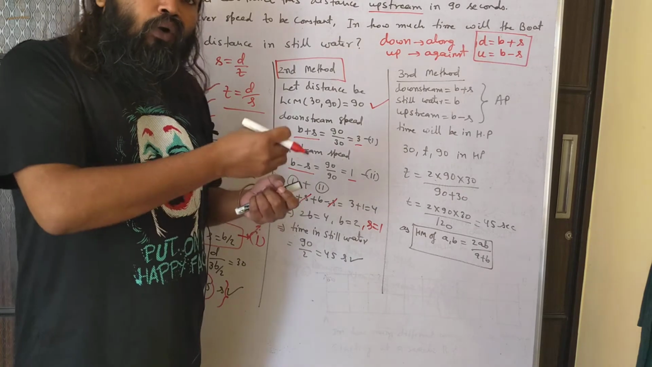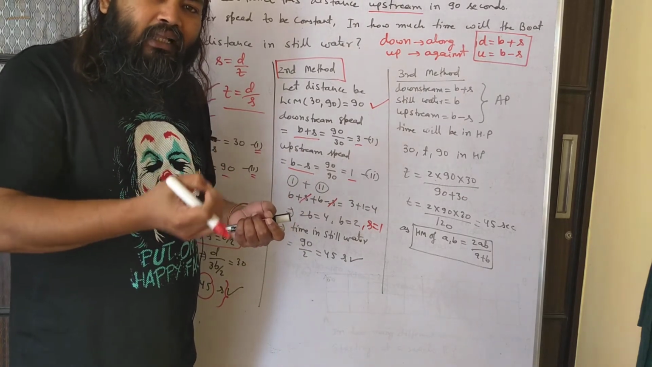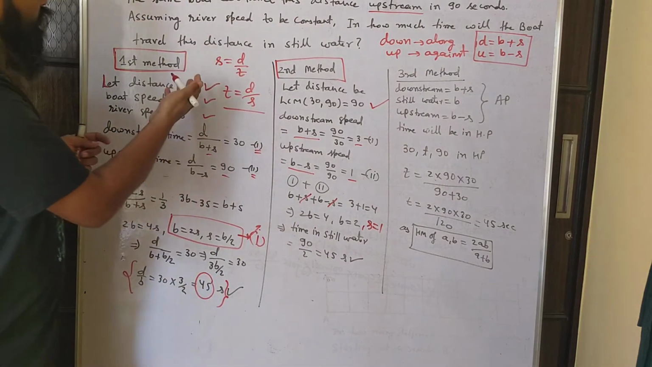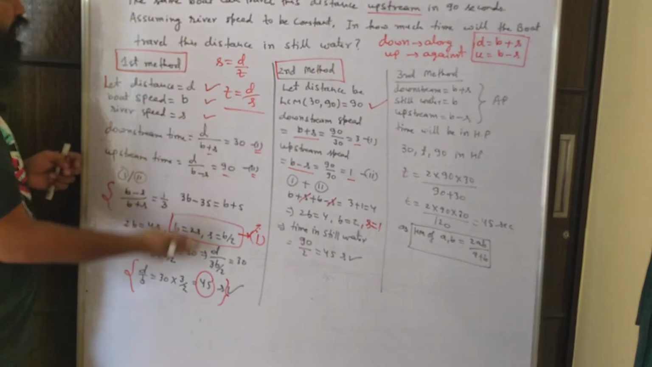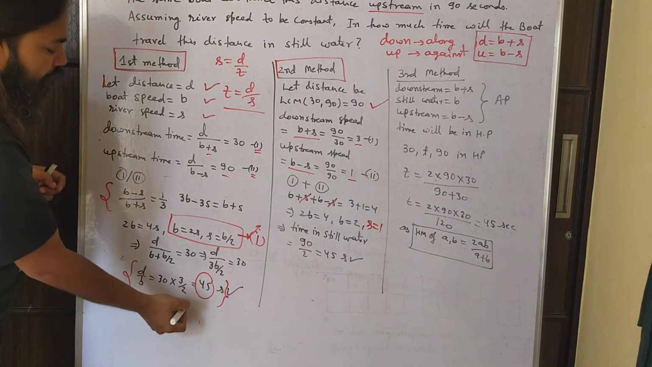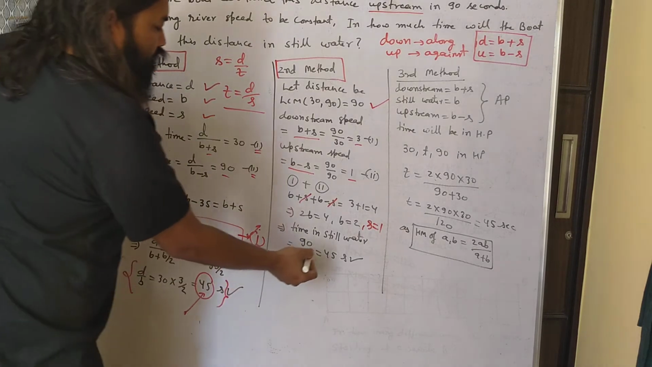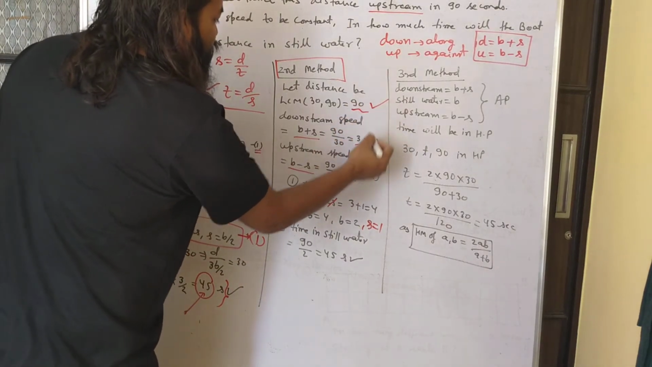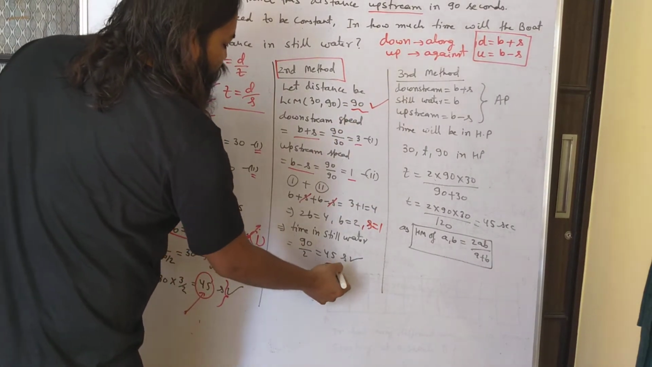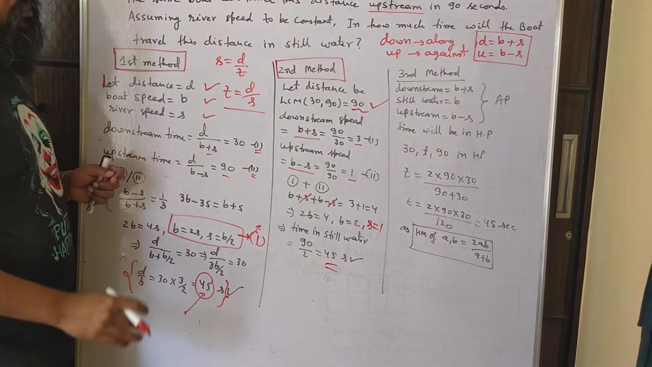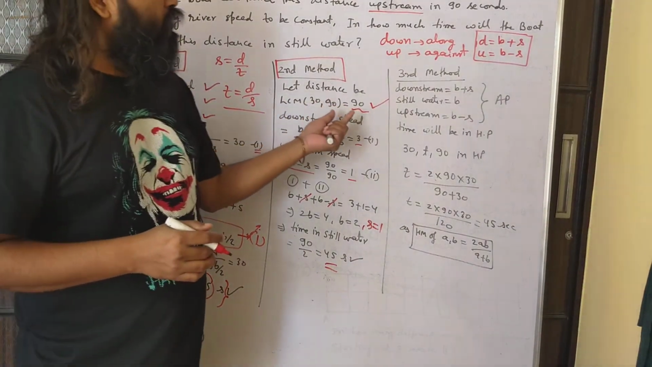So see, throughout we have used the same distance, 90, 90, 90. In the previous method, I assumed the distance to be d. Still I got the answer as 45. In this one, I assumed the distance to be 90, which is the LCM of 30 and 90. Still I got the answer 45. So obviously the answer doesn't depend on distance. So I can use a convenient distance.